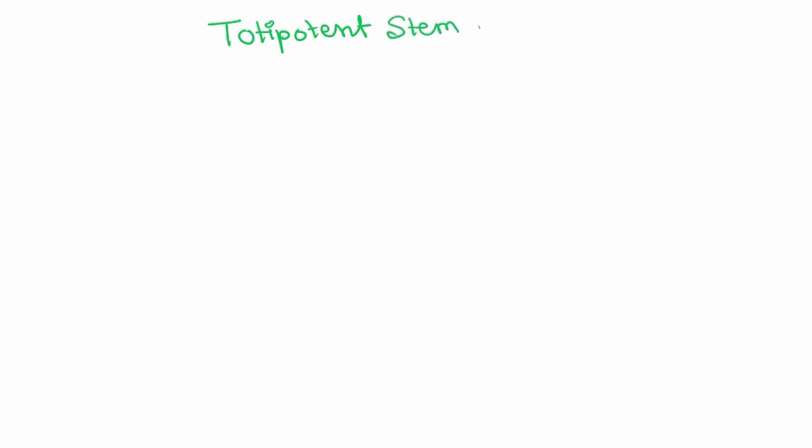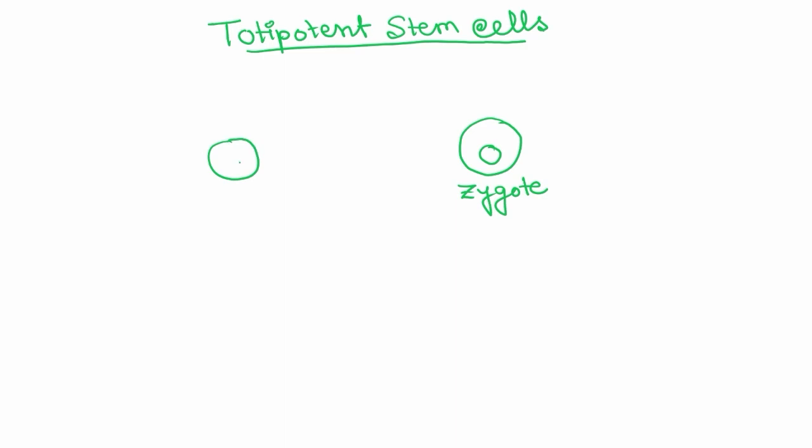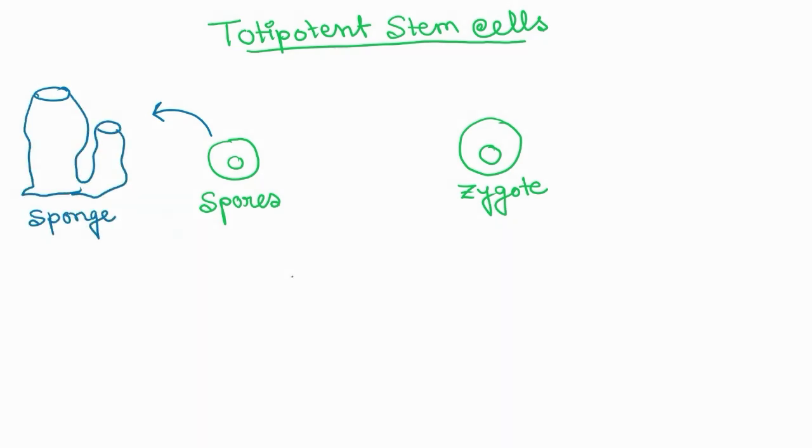So first comes the totipotent stem cell. It has the highest potency among all the stem cells. Examples of totipotent stem cells are zygote and spores. That means a totipotent cell can give rise to the whole organism. A spore of a sponge can give rise to a whole sponge, and a zygote of human can give rise to a whole living human. So the totipotent cell has the ability to give rise to a whole living organism.